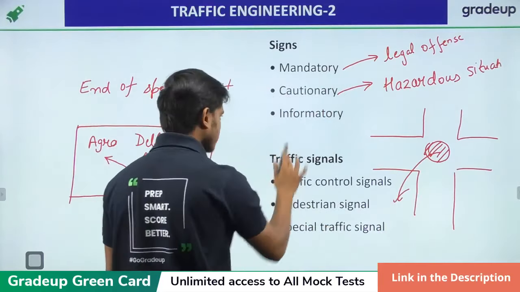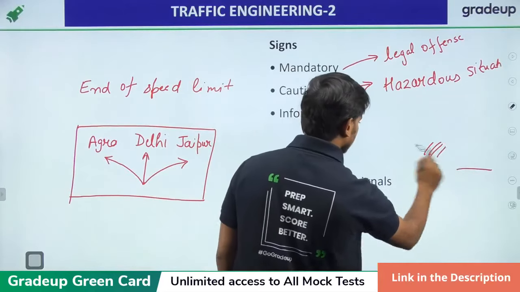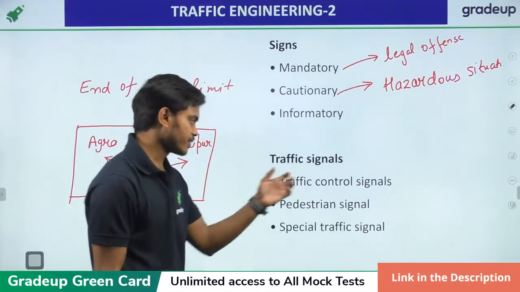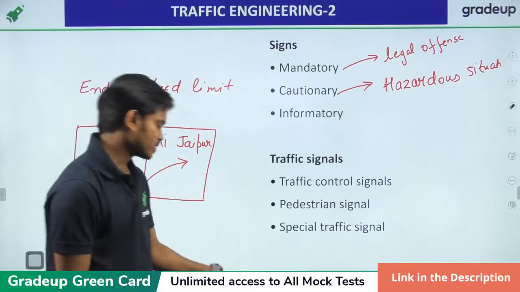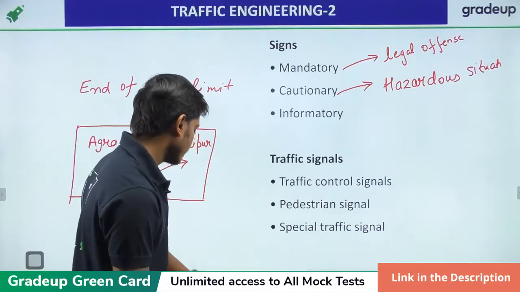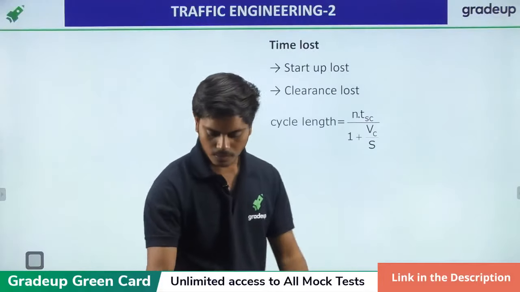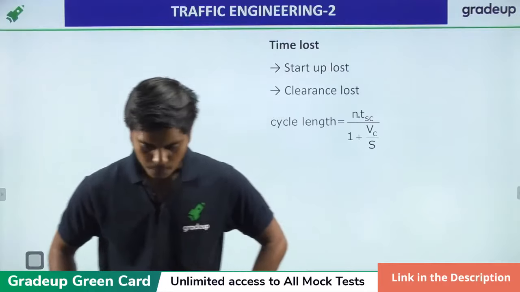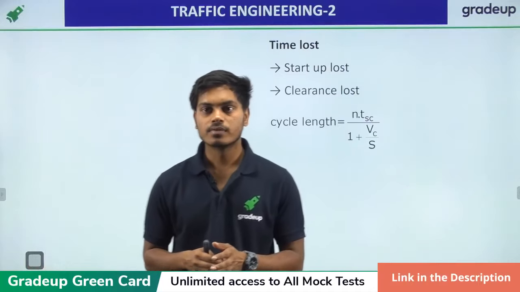So first we have discussed about the signs. Now let's discuss about the traffic signals. So basically there are 3 types of traffic signals: traffic control signal, pedestrian signals, and special traffic signals. Not needed for you. This is a general thing. So when we are talking about signals,